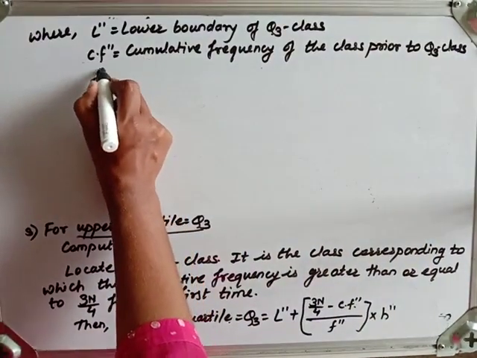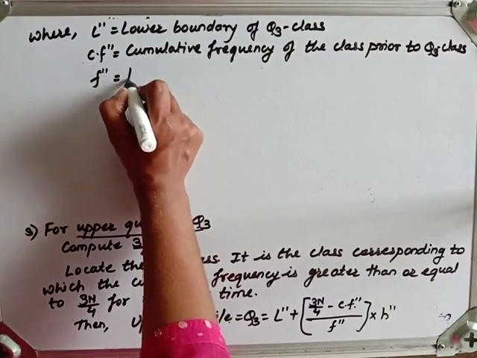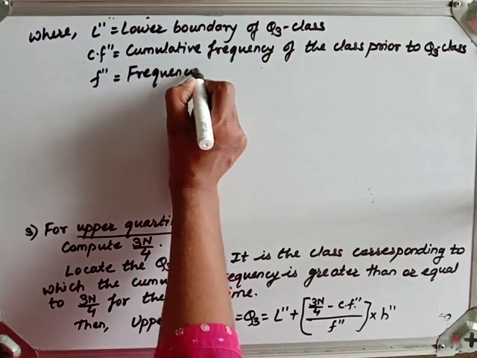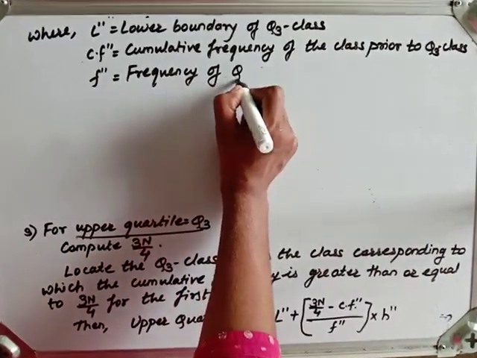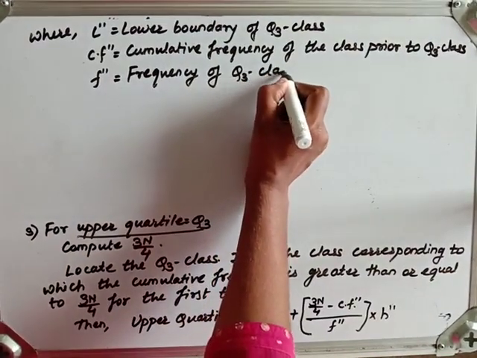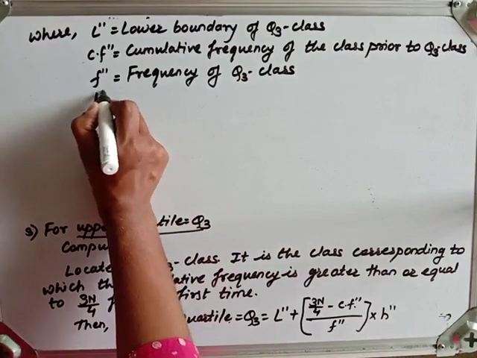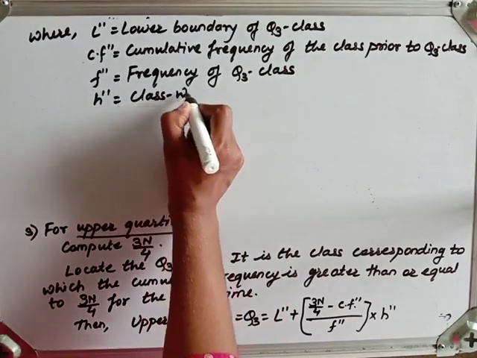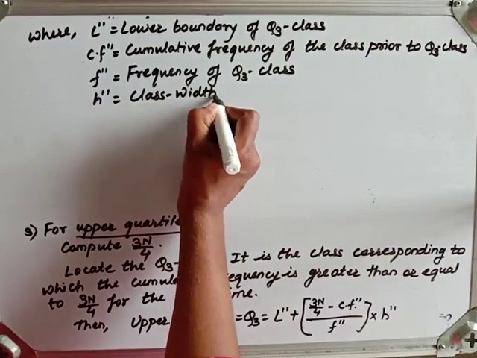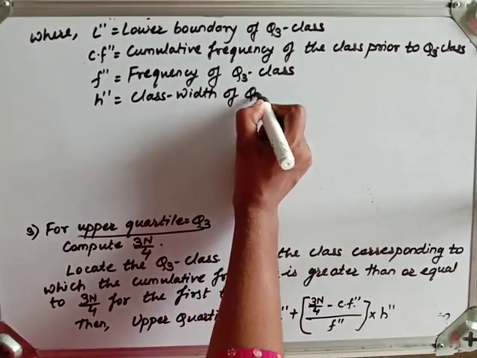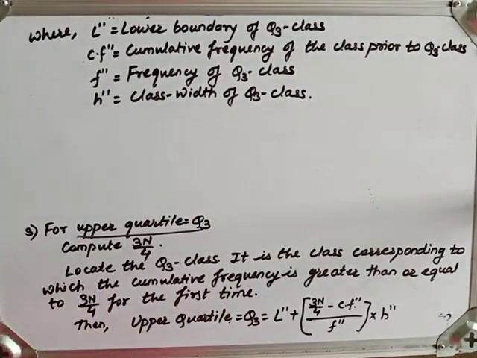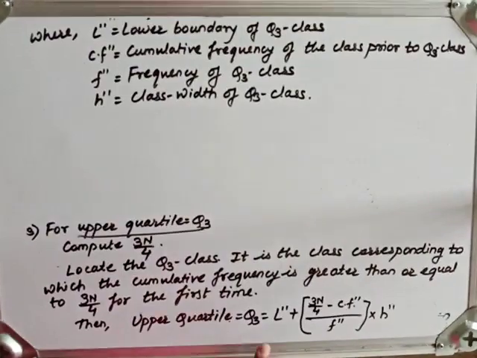Then F double dash is the frequency of the Q3 class. And H double dash is what? The class width. Fine. Now these are the formulas of these.